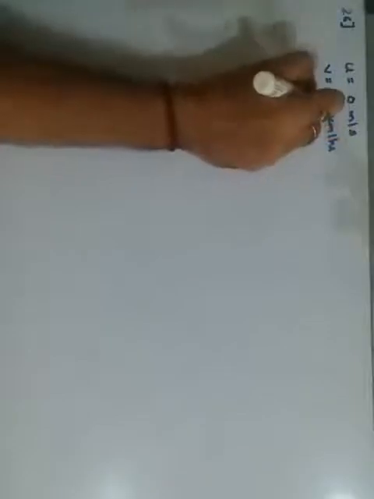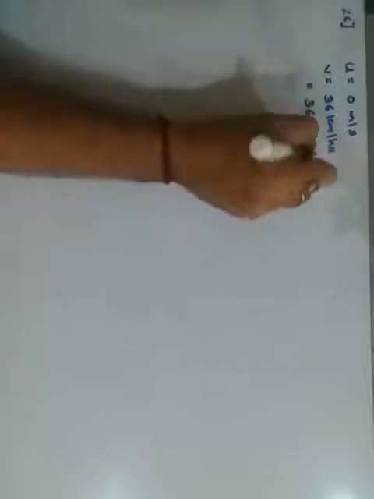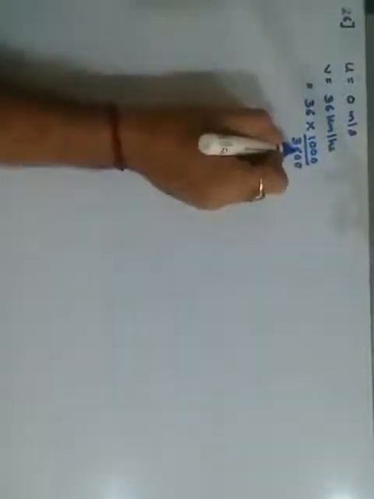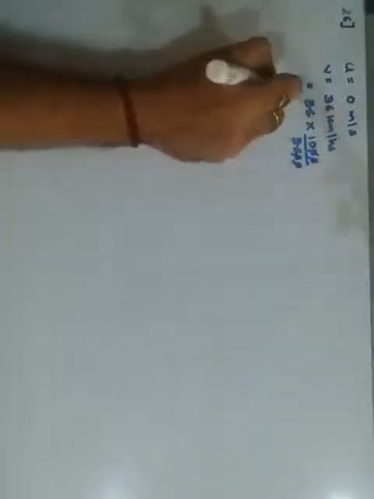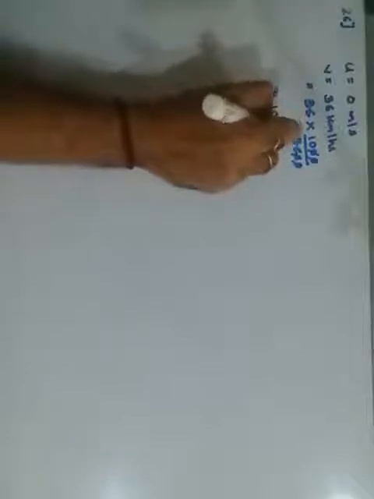How do we convert? We multiply 36 by 1000 and divide by 3600 because this is in meters and this is in seconds. So cancel 0 zeros and 36 cancels, left is only 10. So your velocity, final velocity is 10 meters per second.